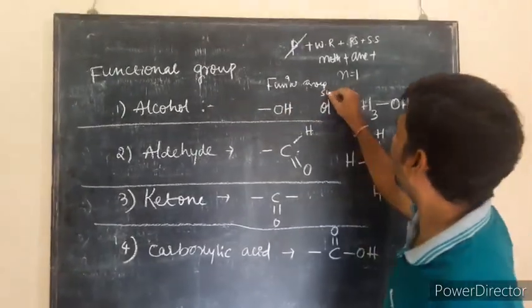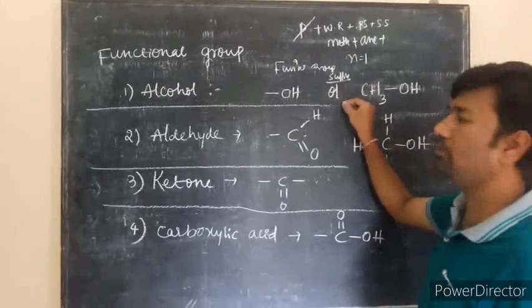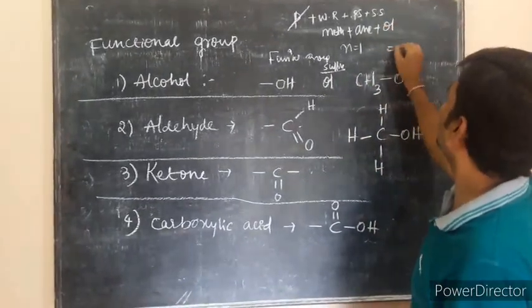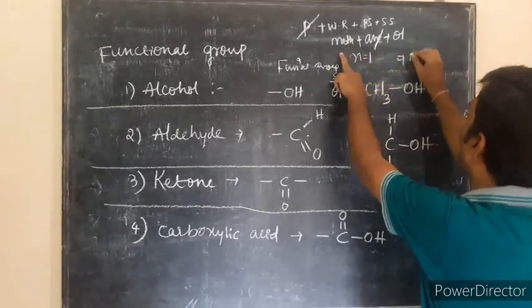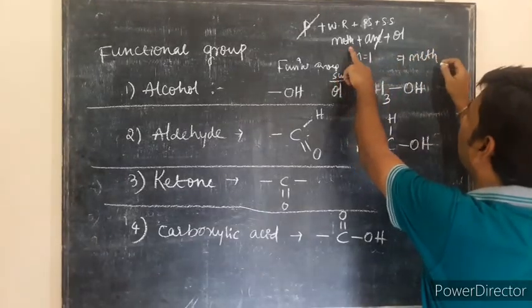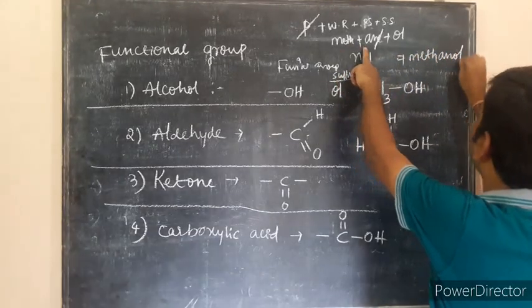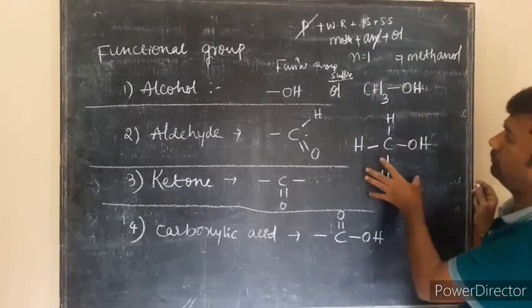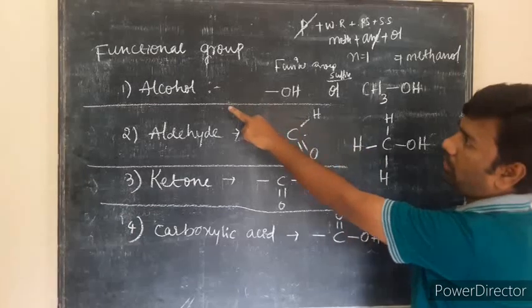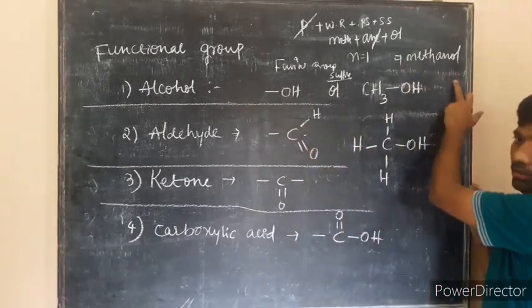The suffix of an alcohol group is ol, so you should remove the e, and the name is methanol. So the first compound formed for an alcohol is methanol.